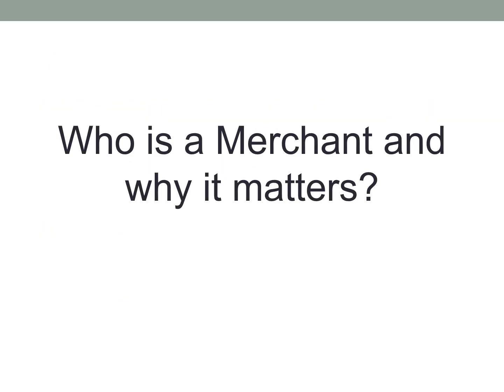Who is a merchant and why does it matter? Article 2 governs the sale of goods in general between all buyers and sellers, each and every person selling and buying a good. Buyers and sellers of goods are all governed by the UCC provisions simply because of who they are. They buy and they sell goods. So for example, you may not think of yourself that way, but let's say you're a buyer of a taco at Taco Bell or you buy a book at Target. As I said earlier, these transactions are governed by Article 2.